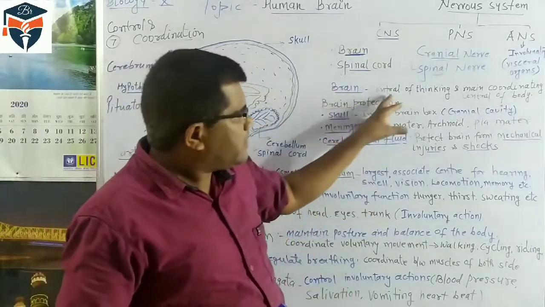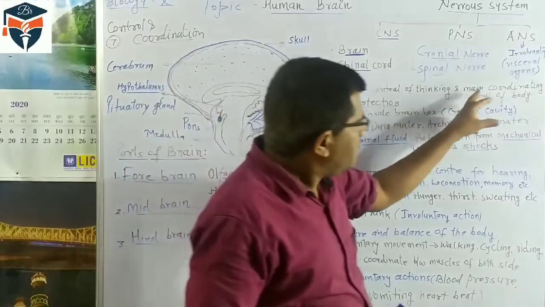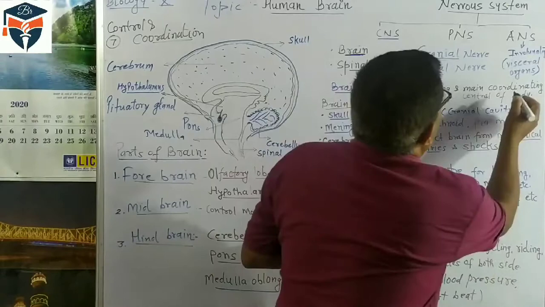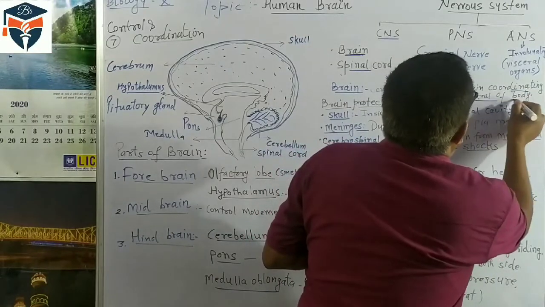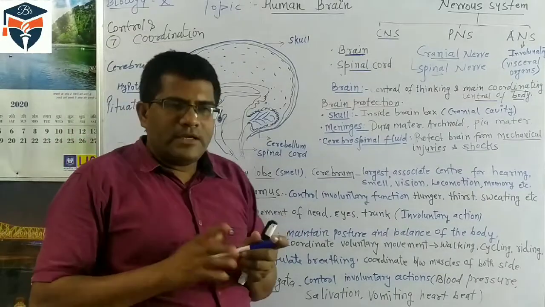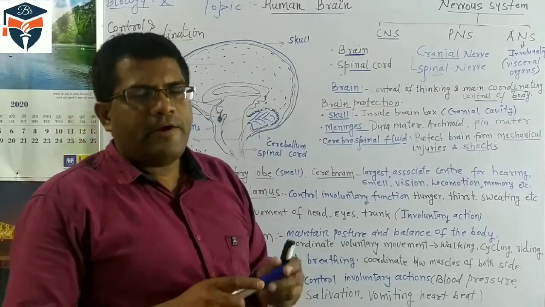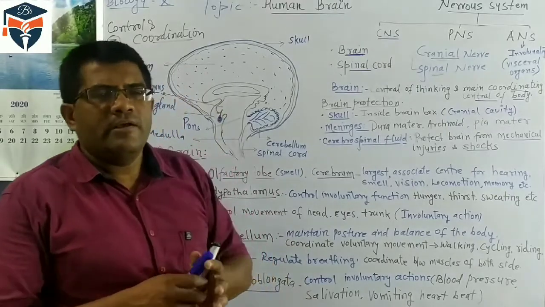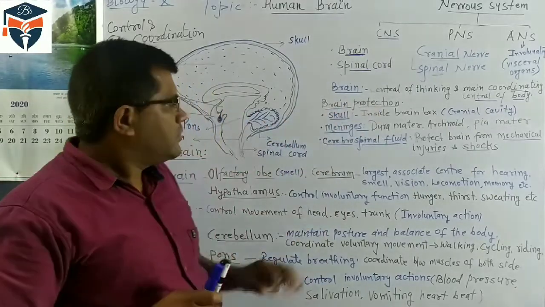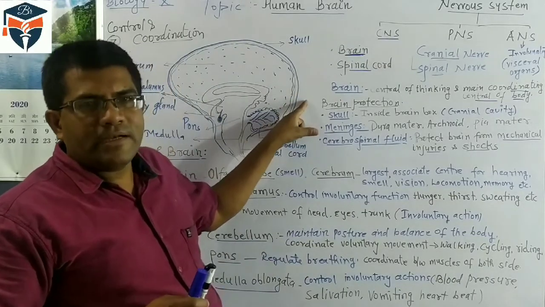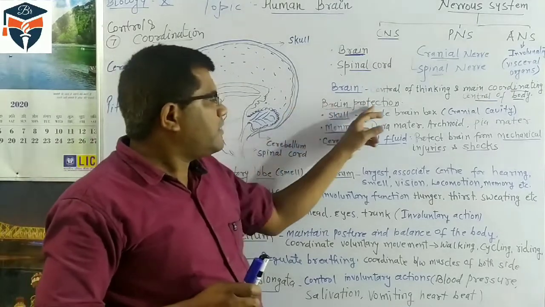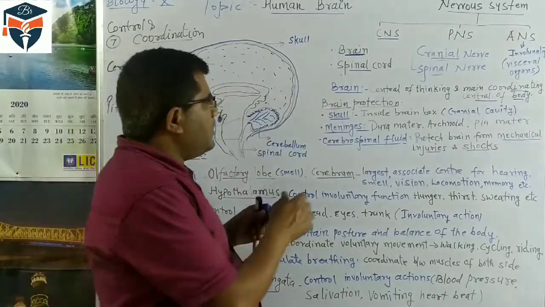So the brain is the center of thinking and the main coordinating center of the body. As I told you, the brain is a delicate, soft part, and this soft part requires some protection. So what are the different structures which help to protect our brain? So, the brain is protected.